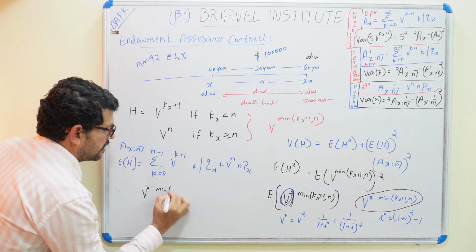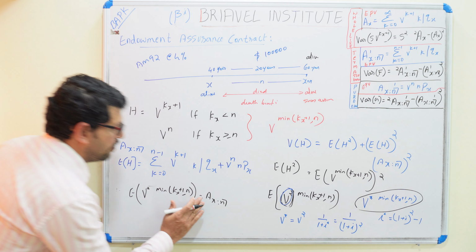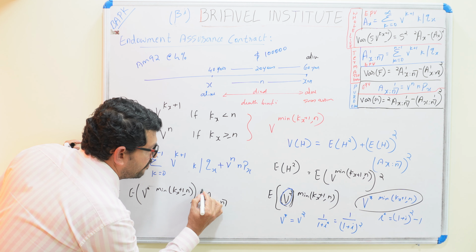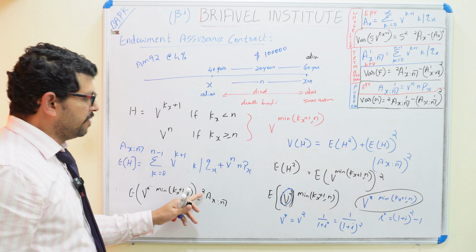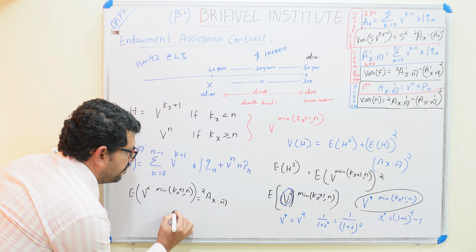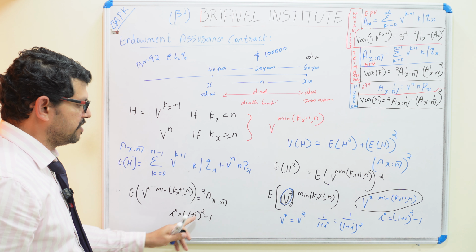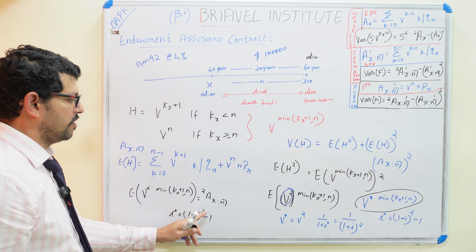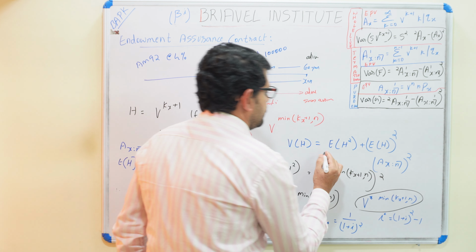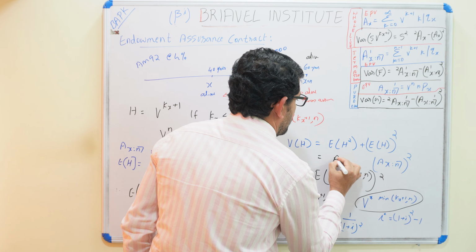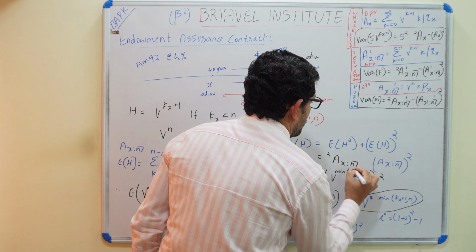Here is a condition: v star has a different rate of interest. Why? Because it is i star. The rate of interest is i star, where i star is (1 plus i) square minus 1. So we need to show that difference. So we put the prefix 2 here. If you put the prefix 2, what is the meaning? This rate of interest will be (1 plus i) whole square minus 1. So we can write it like that, giving the prefix 2 to A_xn.